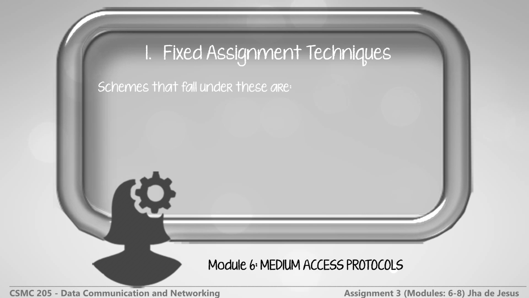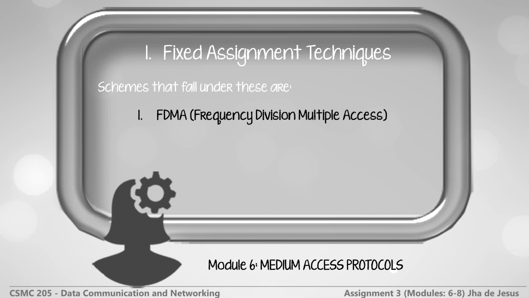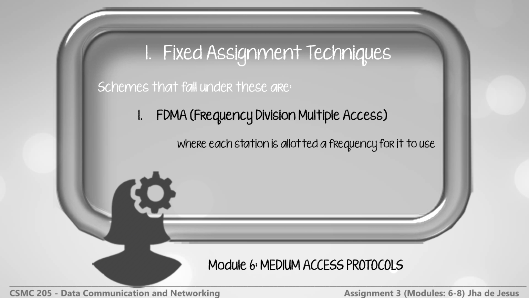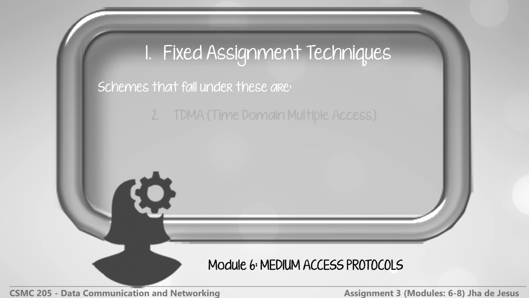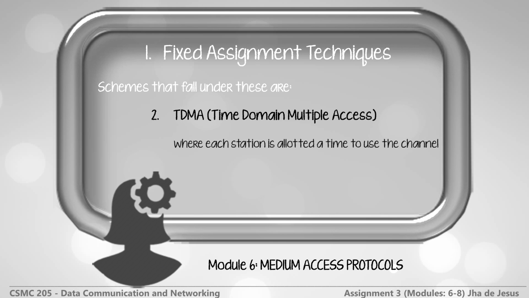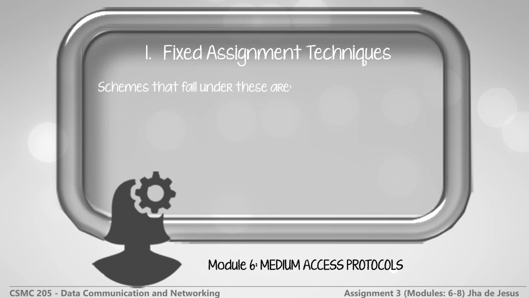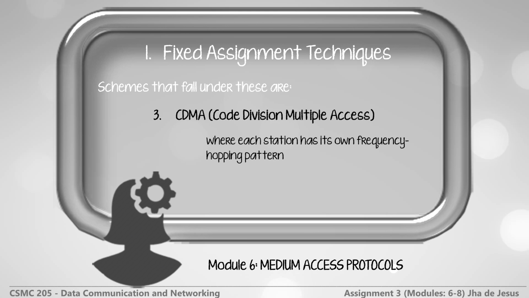Schemes that fall under these are: first, FDMA or Frequency Division Multiple Access, where each station is allotted a frequency for it to use. Next is TDMA, Time Division Multiple Access, where each station is allotted a time to use the channel. Last is CDMA or Code Division Multiple Access, where each station has its own frequency hopping pattern.